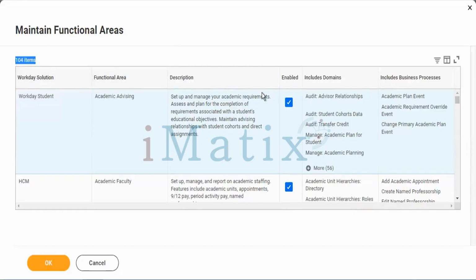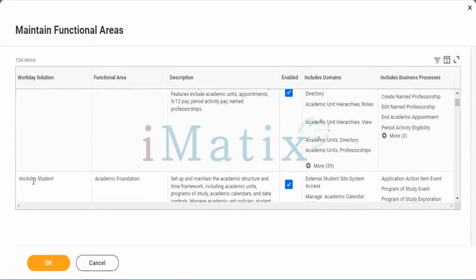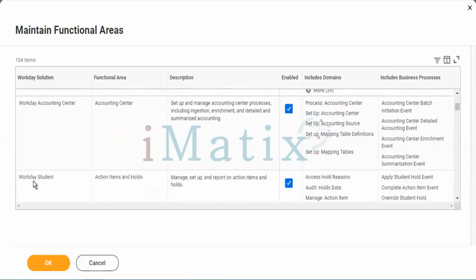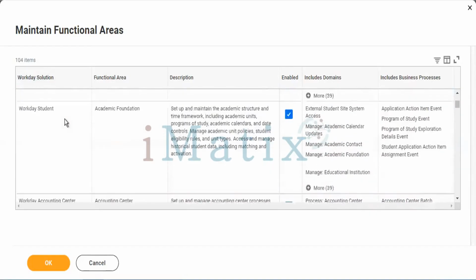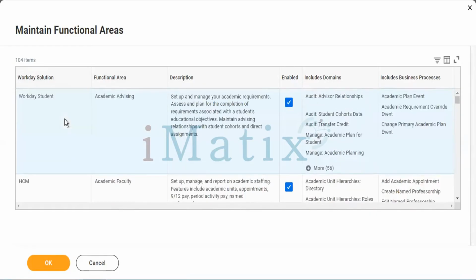First, let me give an introduction to this tool. You can see here Workday's solution. Below, you can see Workday Student and HCM. You can see the Workday Student and Workday Account Center. You can see multiple options here.